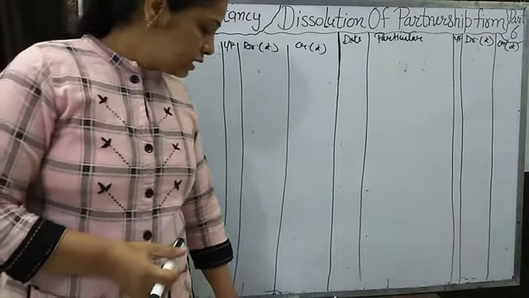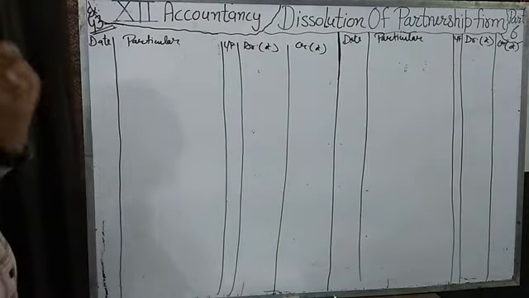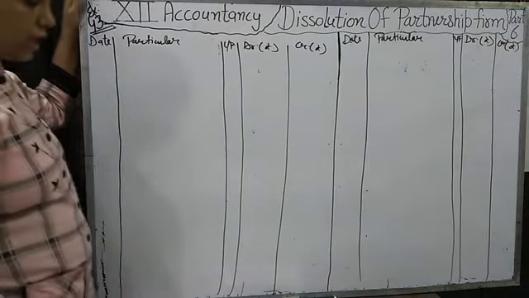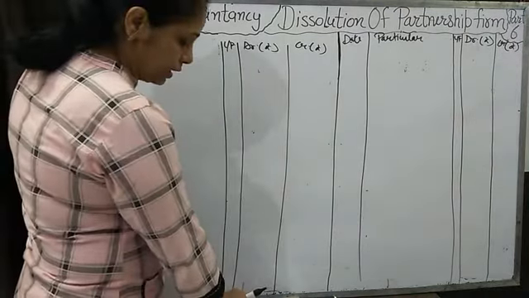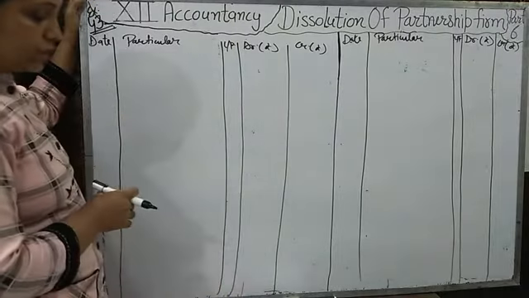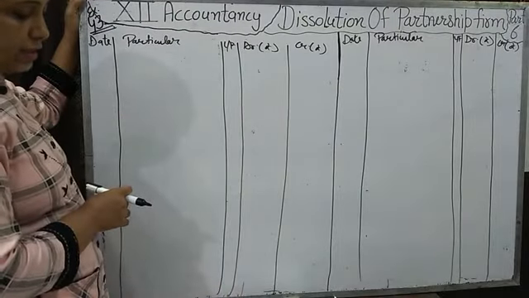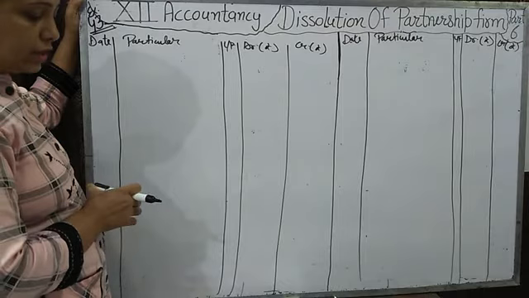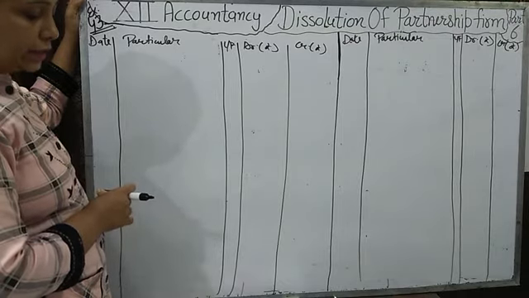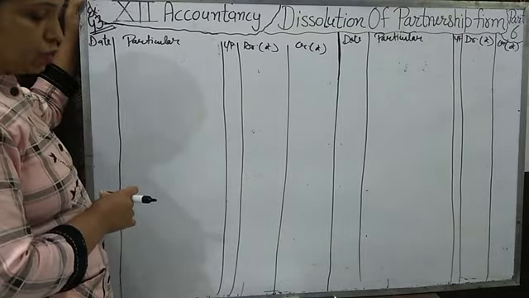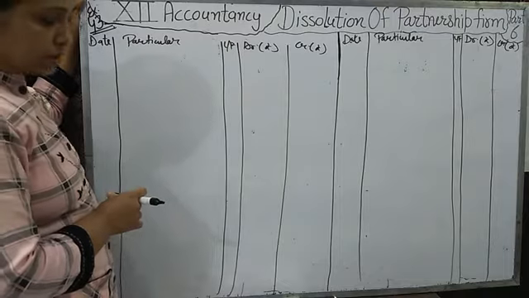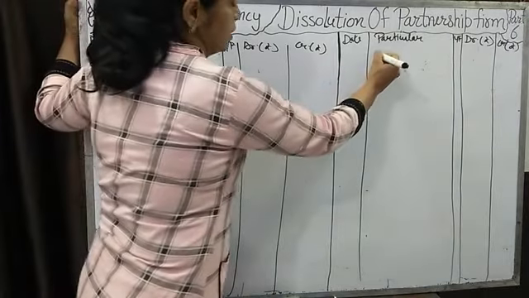First is, there was a furniture worth rupees 50,000. Aman, the partner, took over 50% of the furniture at 10% discount, and the remaining furniture was sold at 30% profit on book value. It means total furniture was of rupees 50,000.